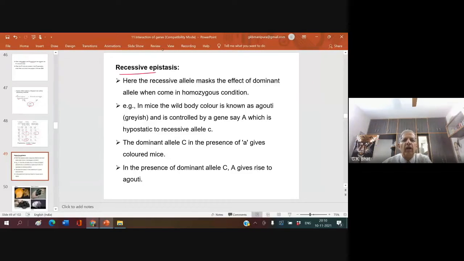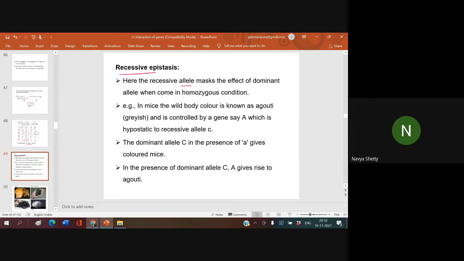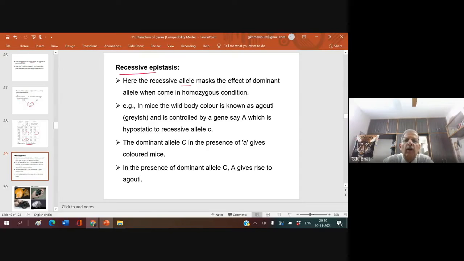Listen to me. Here, the recessive allele, please remember, I am not teaching unnecessarily. Do you know that on gene interaction, questions have come in NEET? Are you aware? No, sir. Yes, 2-3 times they have asked questions on this. Gene interaction. Recently. Right.